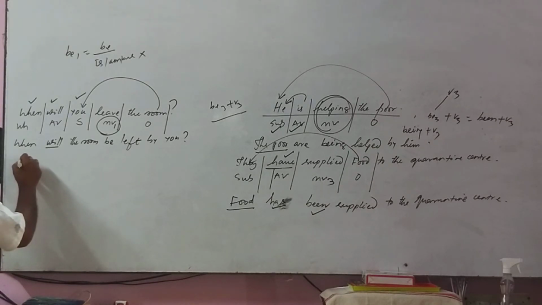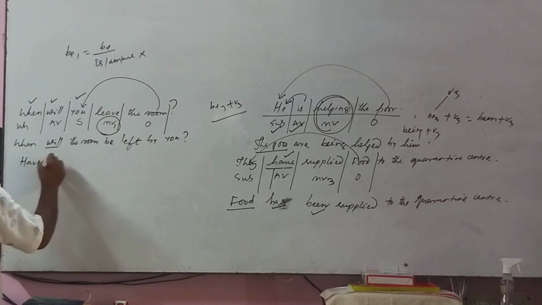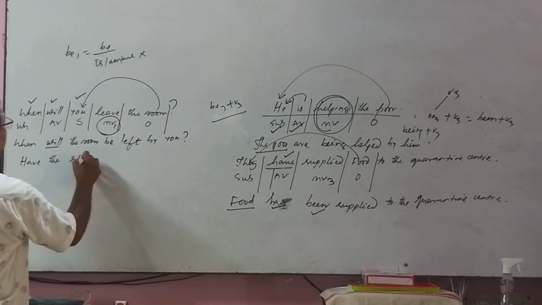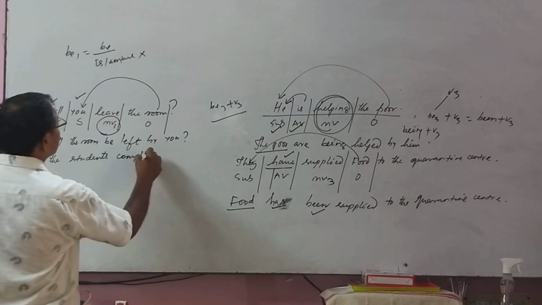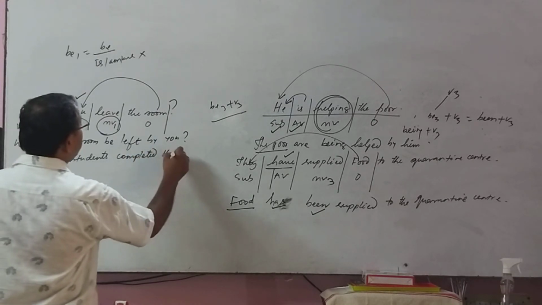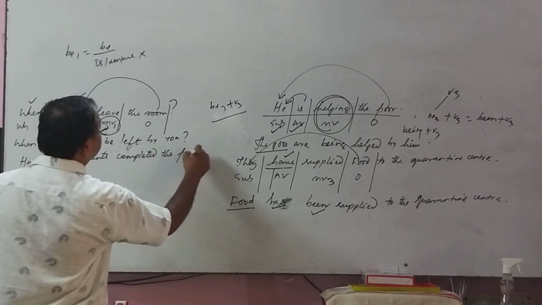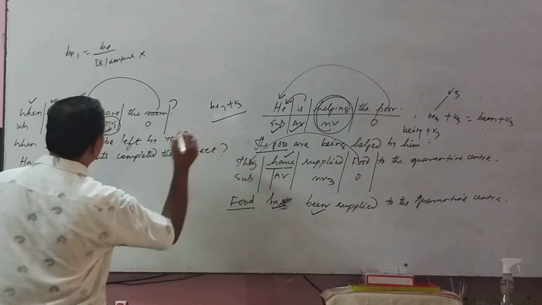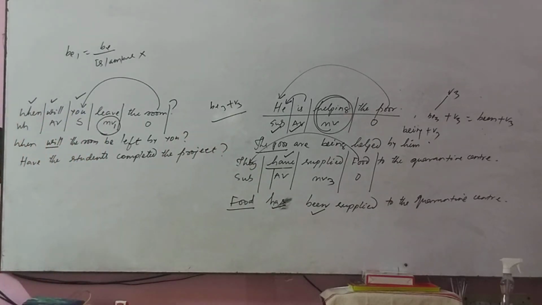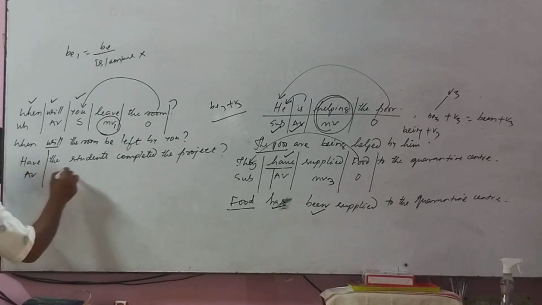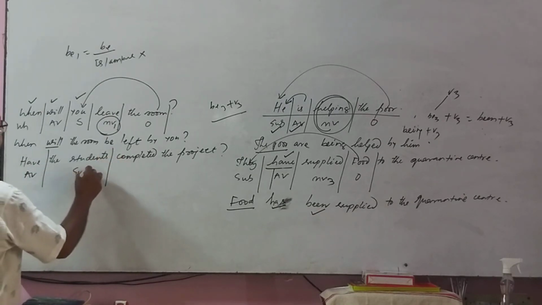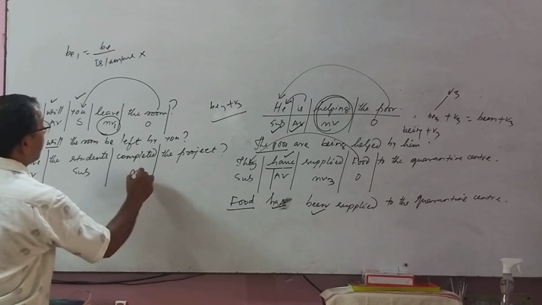Have the students completed the project? Okay, a yes/no question. Let me divide the sentence. This is the auxiliary verb. This is the subject. This is the main verb.